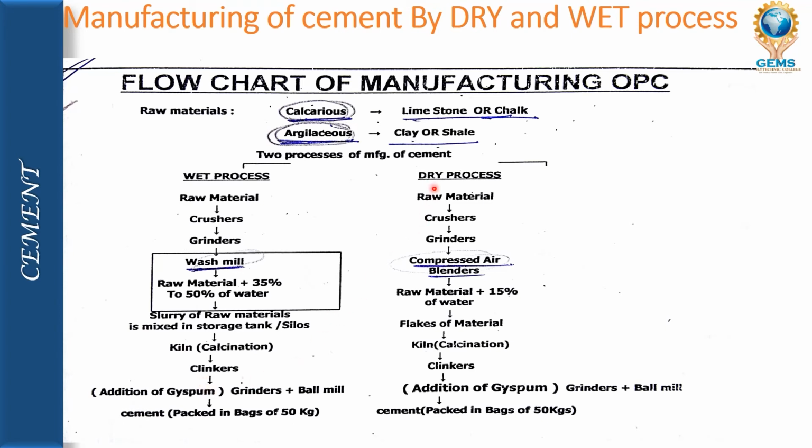It is the same in the dry process, only the water mixing will be less. The raw material is crushed and ground, and compressed air is blended in, and the raw material plus an addition of 15% of water is sent to the kiln, and the clinker forms. The clinker and the addition of gypsum are sent to a ball mill to make powder form, and the powder comes out as cement.